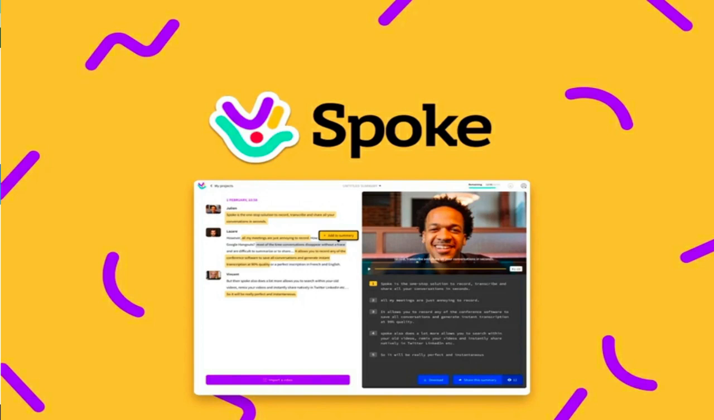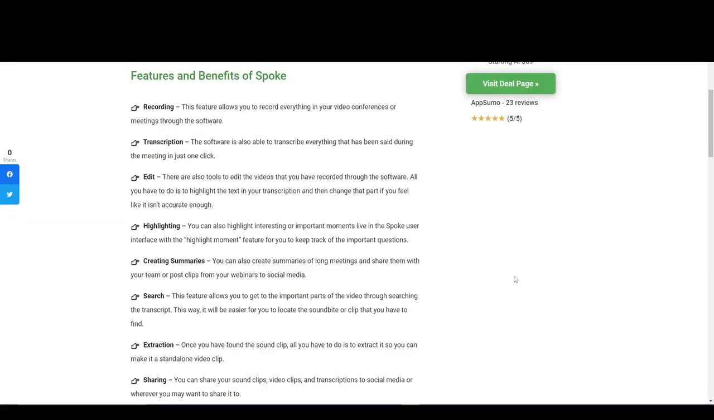If you talk about the tool features and benefits, first of all we will talk about recordings. This feature allows you to record anything in your video conference or meeting through the software. And if you talk about transcription, the software is also able to transcribe everything that has been said during the meeting in just one click. If you want to edit your videos, there are also tools to edit the videos that you have recorded through the software. All you have to do is highlight the text in your transcription and then change that part if you feel like it isn't accurate enough, right?